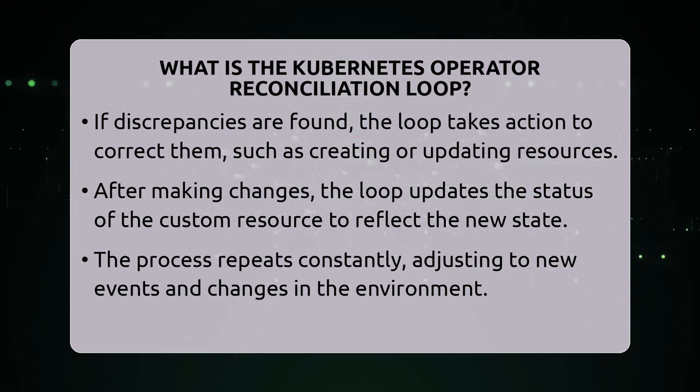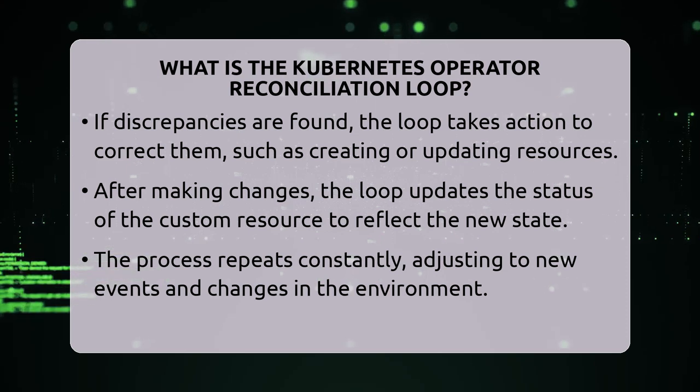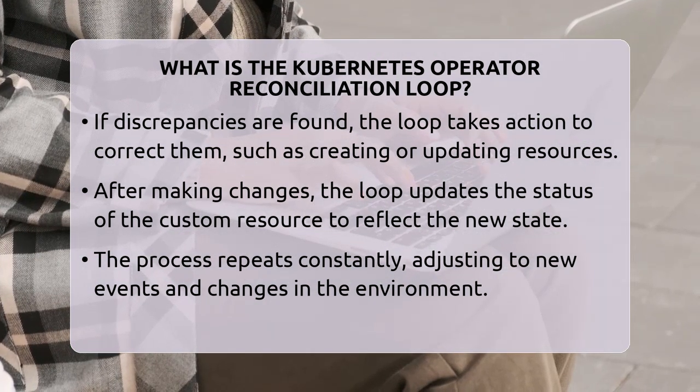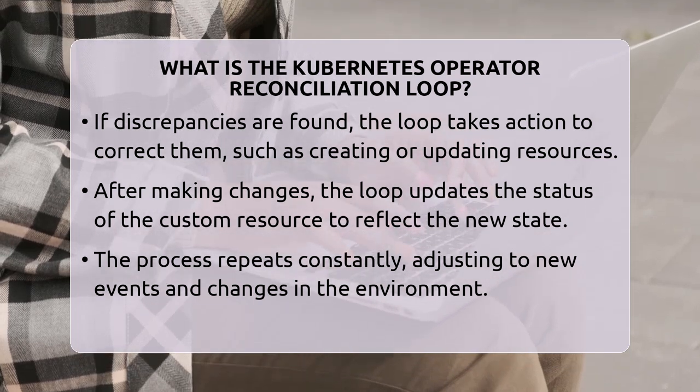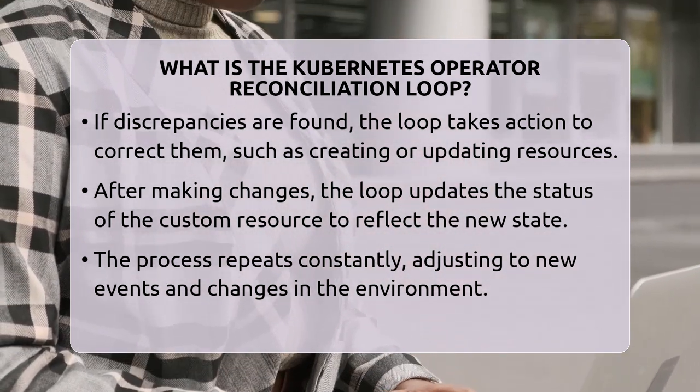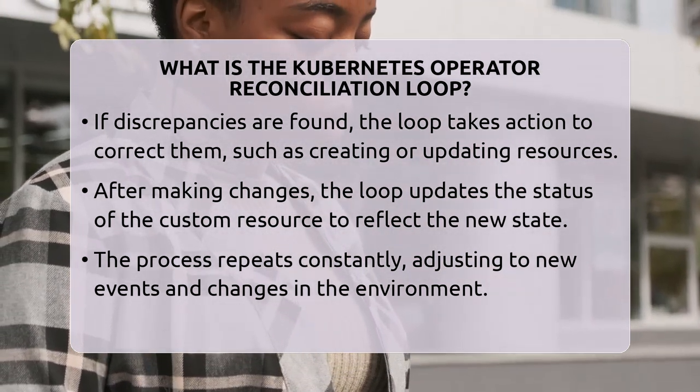One key feature of the reconciliation loop is that it is idempotent. This means it can run multiple times without causing issues or duplicate actions. Even if the loop runs repeatedly due to multiple events or retries, the cluster will eventually reach the desired state and stay there. In cloud environments like Amazon Web Services, Microsoft Azure, or Google Cloud, this loop helps automate complex